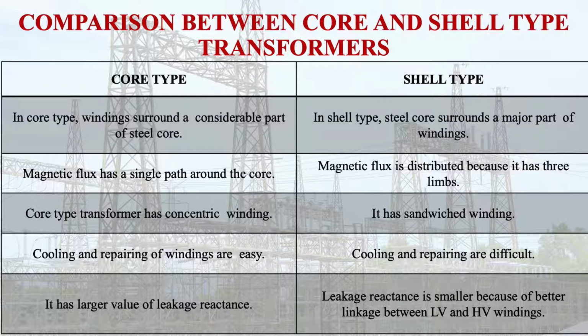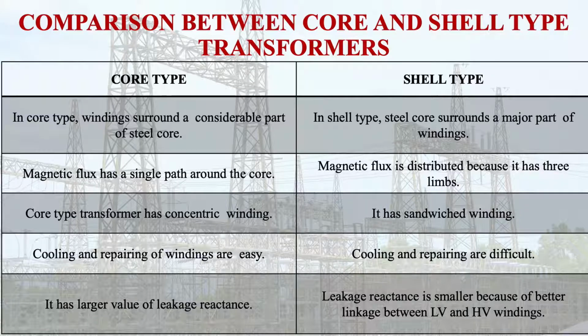Then in the case of the core type transformer, the flux has a single path around the core, while in the shell type transformer, the flux is distributed because it has 3 limbs. In the single phase core type transformer, we have seen only 2 limbs. The core type transformer has concentric windings, and the shell type transformer has sandwiched windings. The concentric winding surrounds the core in the case of the core type transformer.